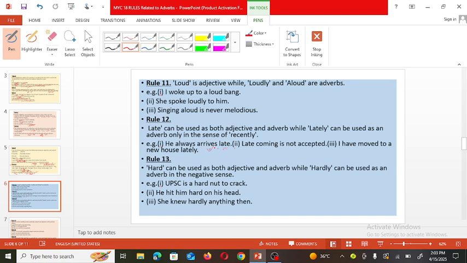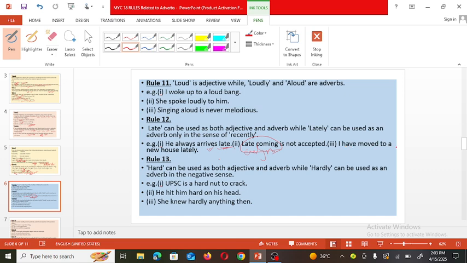So late. So late is an adverb here. Late coming is not accepted. So what is not accepted? Coming is a noun, and how coming? Late. So here it is an adjective. So late is an adverb here, and here late is an adjective. The same word is used in both ways.